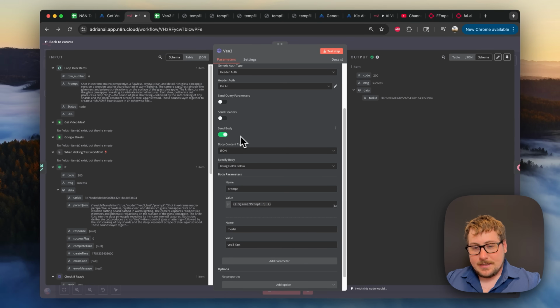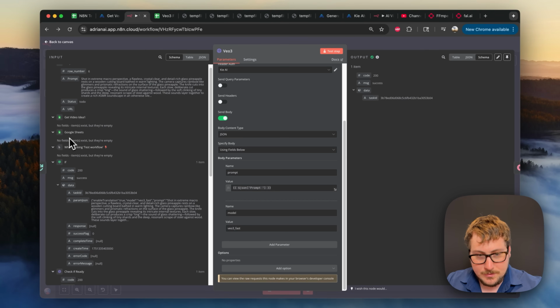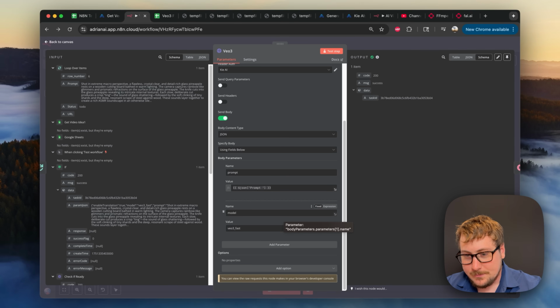We're going to be sending a body. The body type is going to be JSON, using fields below to make it easy. Prompt, we're just passing in the prompt that we got from the Google Doc. So it's going to be pulled in here, and keep in mind it's going to be looping over each one, so that's going to be dynamic. And then we have name model, value VO3_fast. That's going to be the cheap model, and then this is going to be the request that really makes our AI videos. So this is pretty much the most important one.